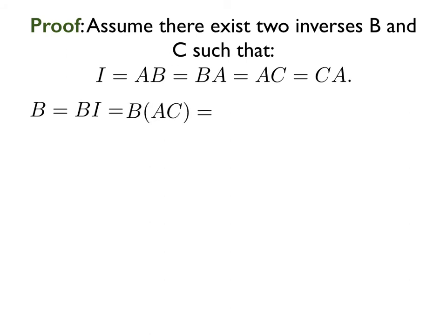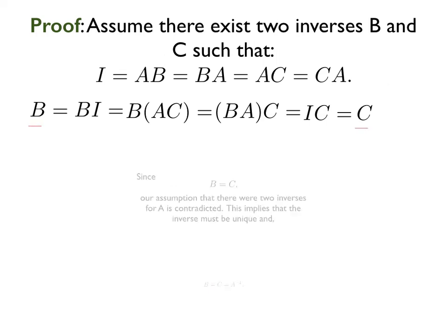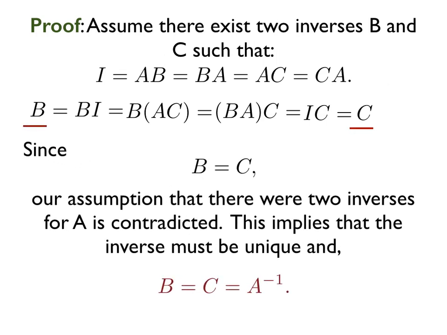Then the identity matrix is equal to AC because C is the inverse of A. So BI is now equal to B times the quantity AC. We can rearrange, and that's equal to BAC. But BA is equal to the identity matrix, so that's equal to the identity matrix times C, and of course, the identity matrix times C is C. So B is equal to C, and our initial assumption that there were two inverses for A is contradicted.